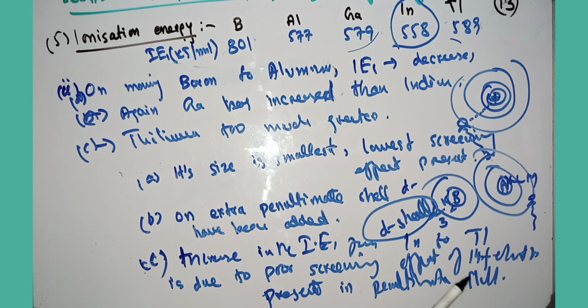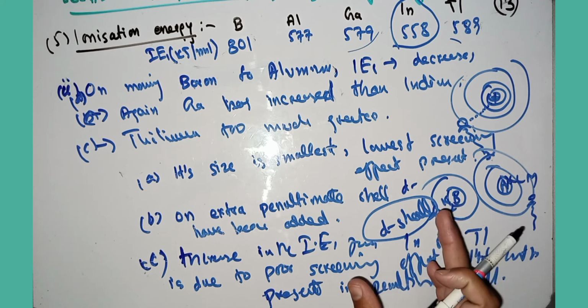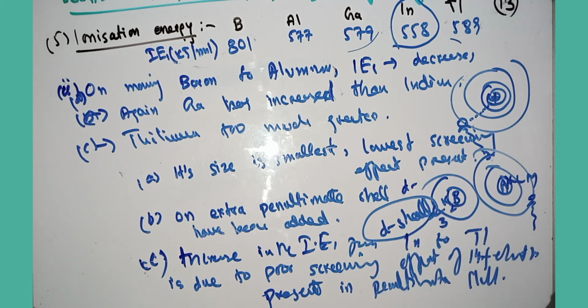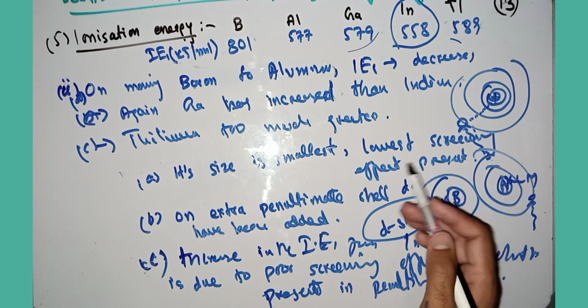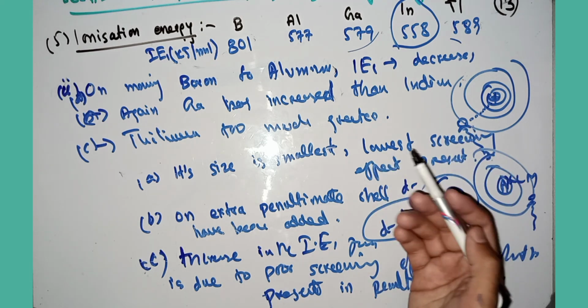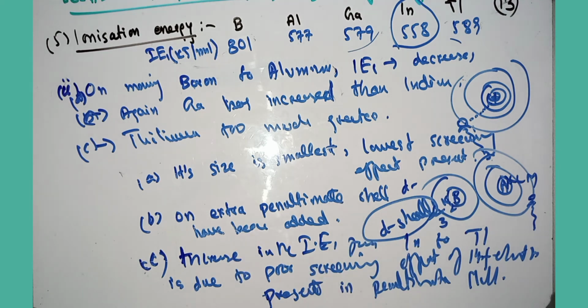When the screening effect is lesser, the effective nuclear charge on the valence electron is greater, so the electron is held tightly. That's why more energy is required to remove or ionize the thallium atom. So these are the three trends of ionization energy in the boron family.